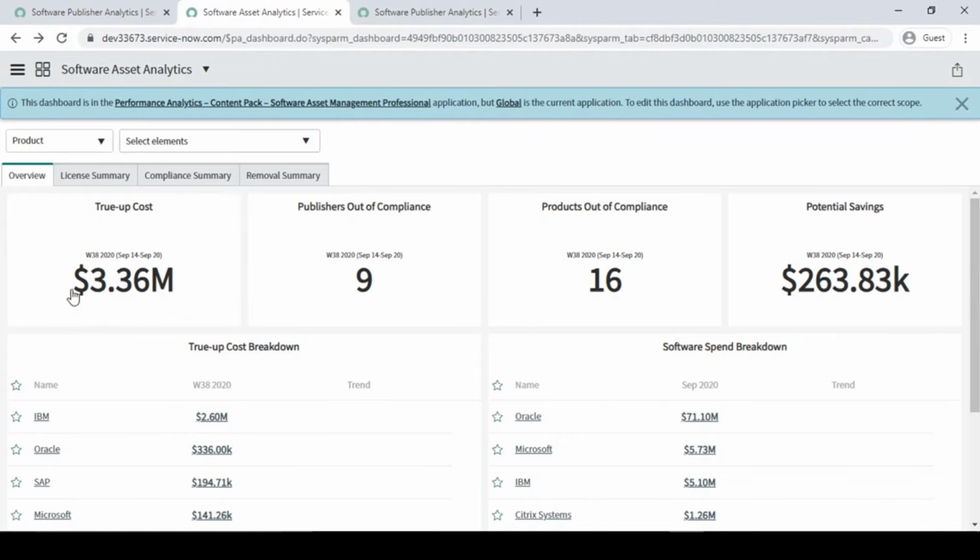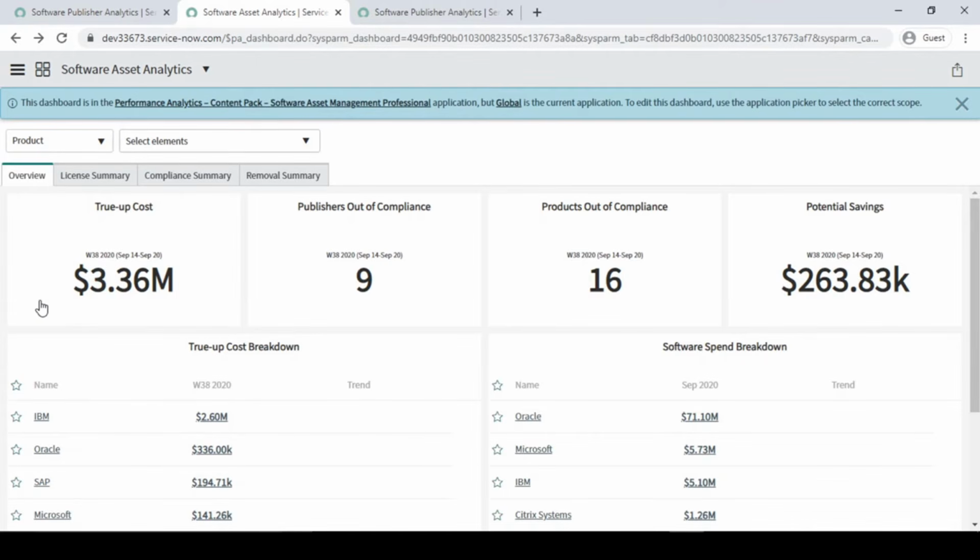True up cost value, let me explain to you guys. Let's take an example of Oracle, or let's say IBM. You have purchased software from IBM for 10 licenses, right? You have installed 10, but you have purchased only 8, and one license is going to cost you, let's say $1,000. So what would be the true up cost value for those? It would be your $2,000. Got it? So whatever the non-compliant licenses are, it will be multiplied by the cost based on which you purchased it.